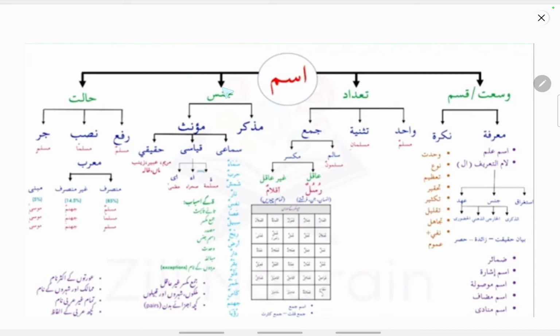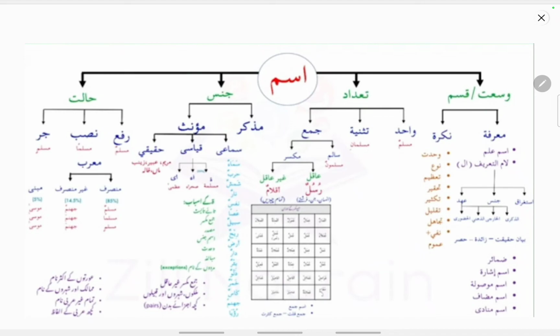And based on gender, that is jins, it is divided into two categories, that is muzakkar and muannas. Muannas is further divided into three categories, that is samai, qiyasi and haqiqi. So these divisions are a bit difficult, but the rules are easy to understand. And based on halat, that is the state of a noun, that is the i'rab of a noun, it is divided into three categories as said earlier, that is marfu'un, mansubun and majrurun.